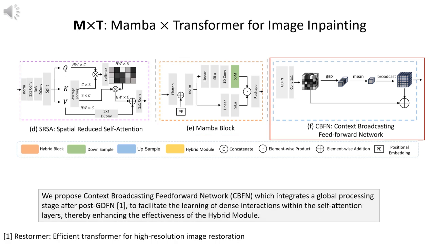We propose a context broadcasting feed-forward network, which integrates a global processing stage after post-GDFN to facilitate the learning of dense interactions within the self-attention layers, thereby enhancing the effectiveness of the hybrid module.